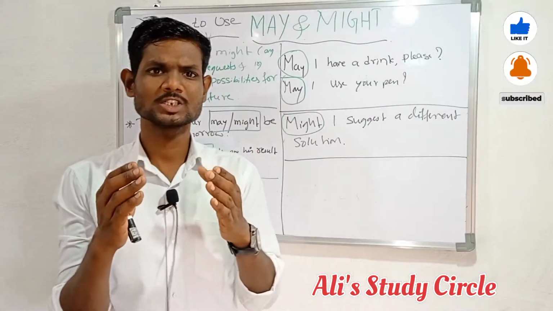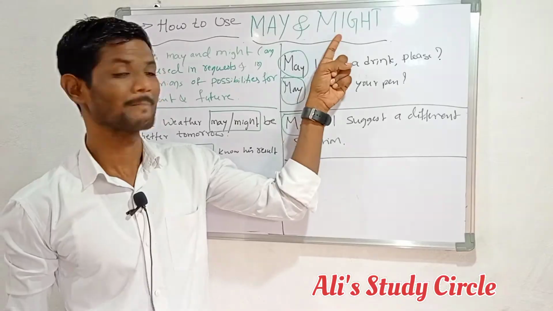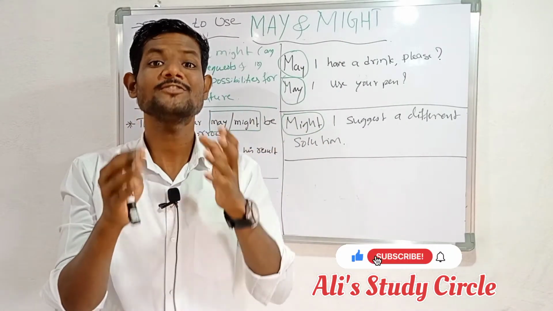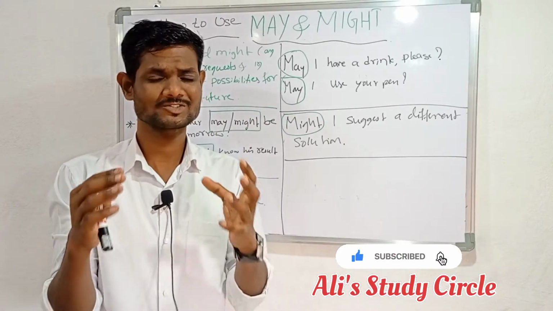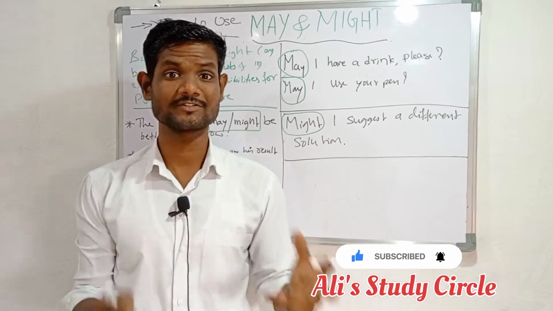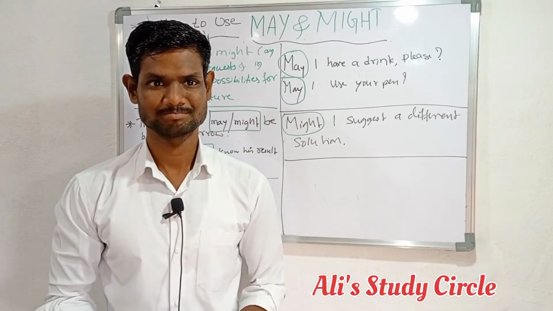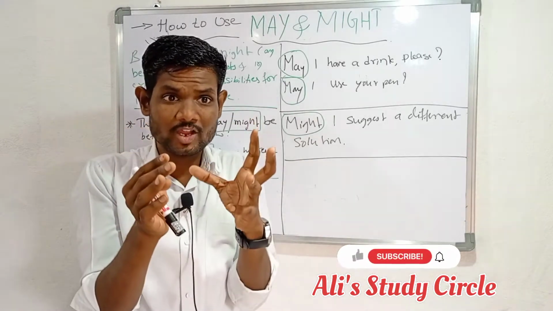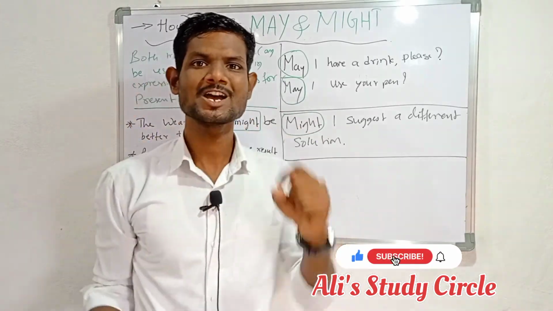Now come to the other one, that is might. Might is occasionally used in formal situations. Formal situations means what? For example, might I suggest a different solution? Might I suggest a different solution? Like that kind of way we express might.